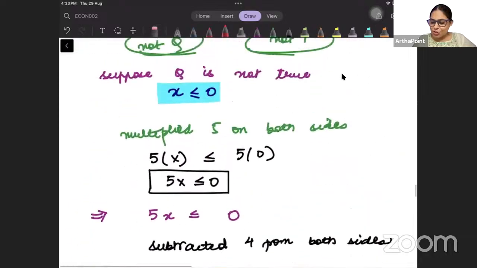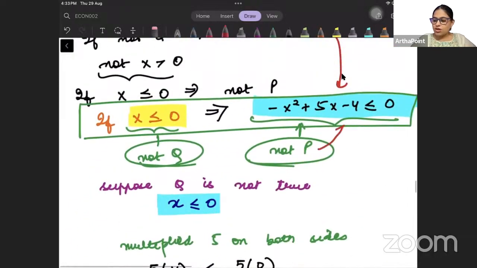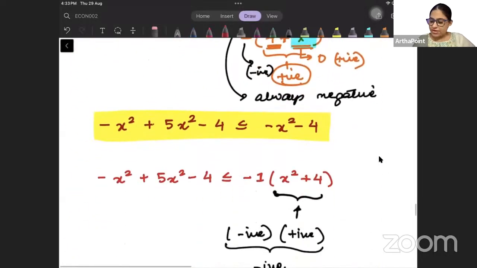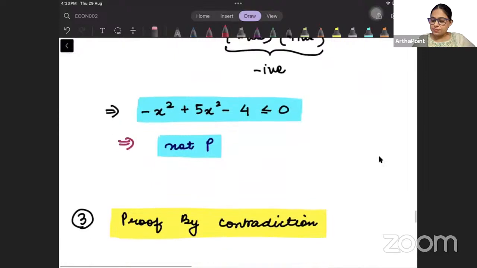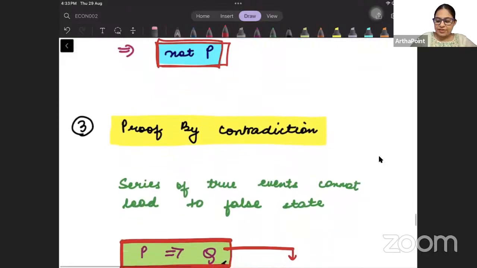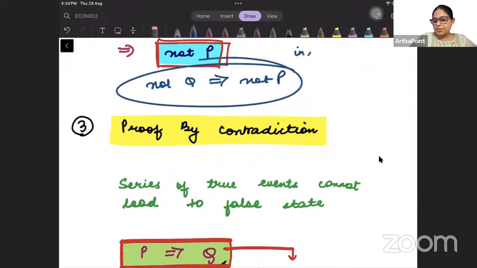And this is the statement of what, beta? Not q, not p. This was the statement of not p, isn't it? So this is the statement which reflects not p. Right? So this is what we have done here, which is not p. So we have proved that not q implies not p. This is my indirect method.